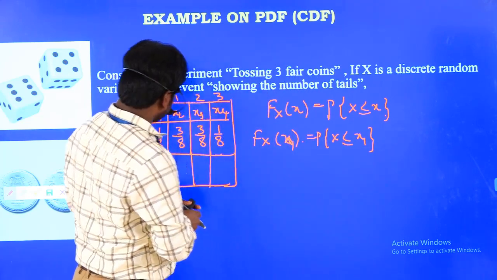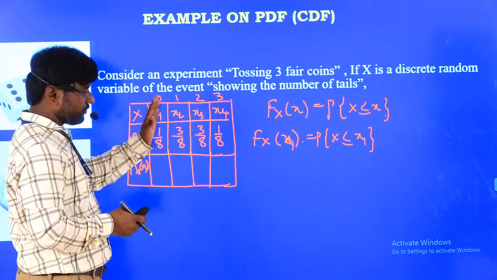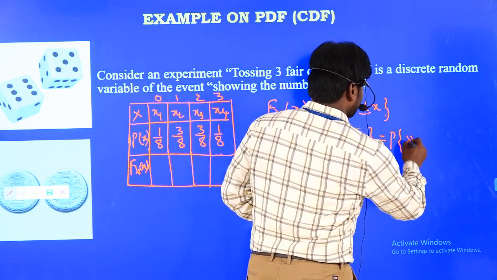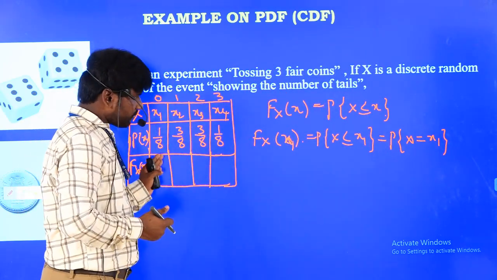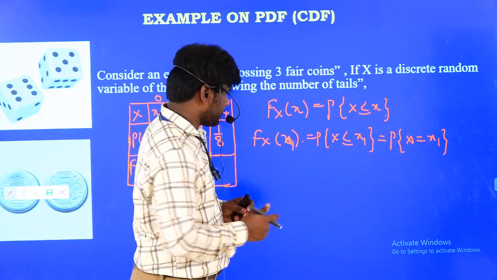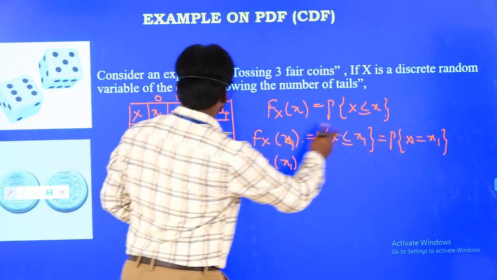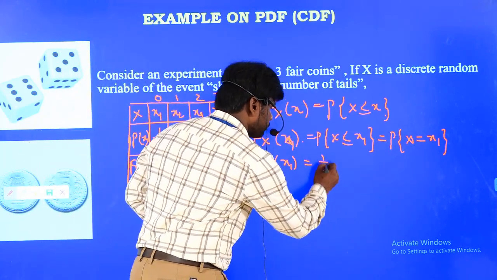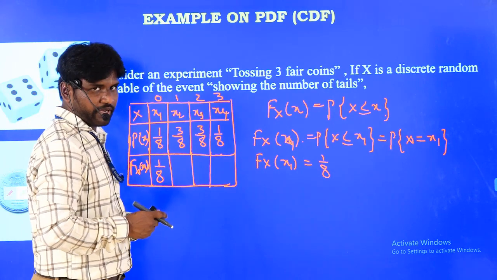Now if you observe, is there any probability that lies before this? There are no probabilities existing before 0. So this is a combination of only x equal to x1, because less than x1 there are no probabilities existing. From the first value only, one value is existing. So F_X(x1) equals the probability at x equal to x1, which is exactly 1 by 8. So F_X(x) is also 1 by 8.